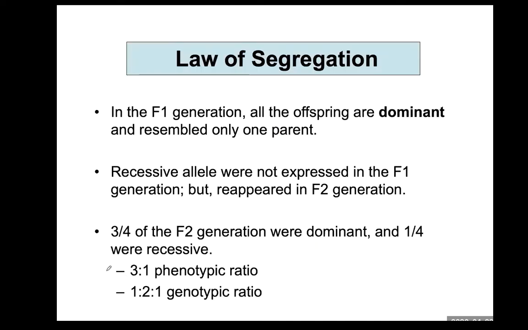So the first law of Mendel is the law of segregation. What is the law of segregation? In the F1 generation, all the offspring are dominant and resemble only one parent. Recessive alleles were not expressed in the F1 generation, but recessive alleles reappear in the F2 generation.